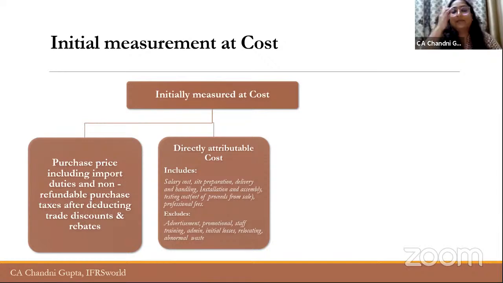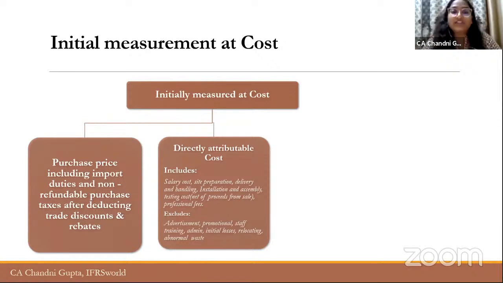Now, for example, the company is constructing a factory building. In that case, what happens? The salary of the workers, right? The site preparation cost, the freight cost, the installation cost, right? All these delivery and handling costs, these costs are included.